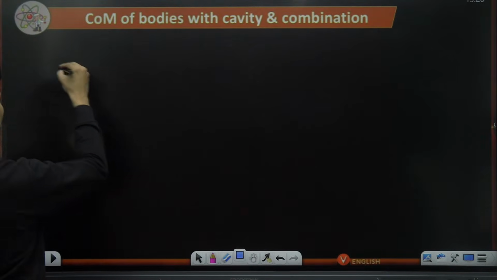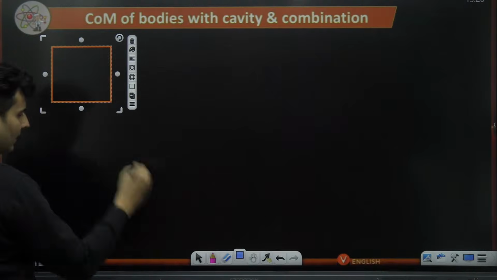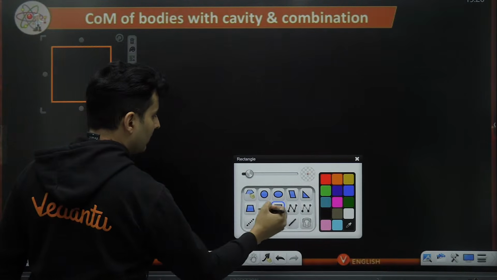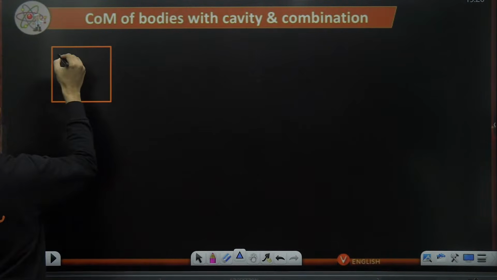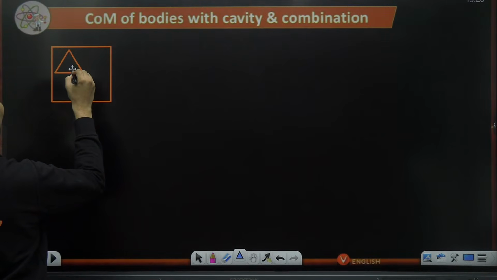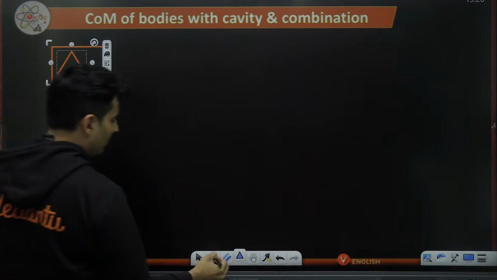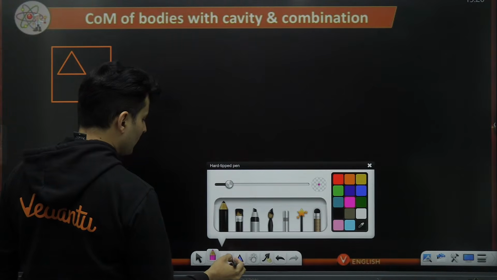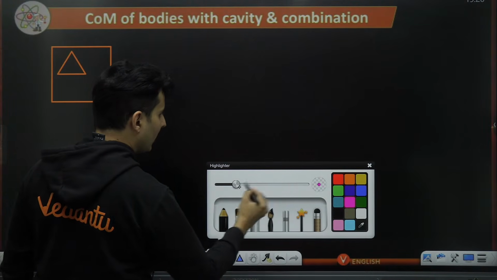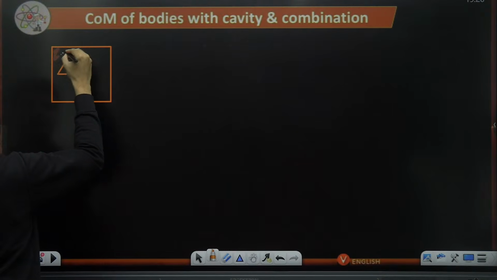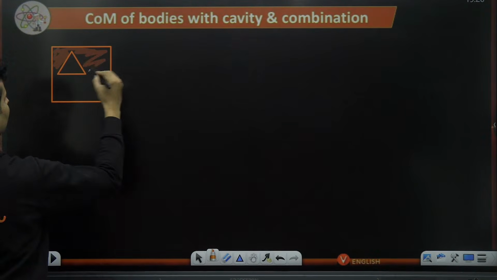Imagine there is a sheet like this, and from it I have taken out something somewhere over here. If you look at it closely, this is the part which is remaining.